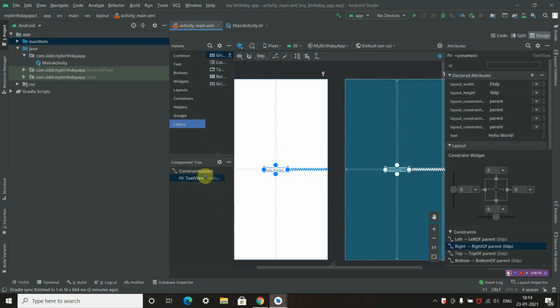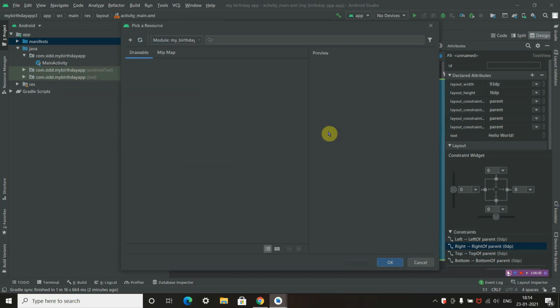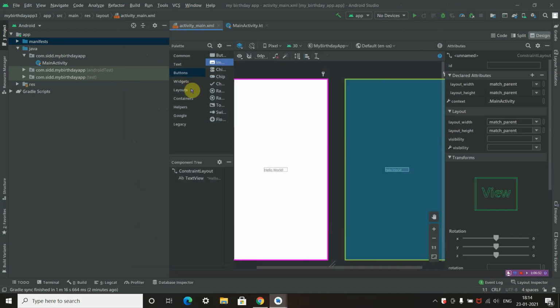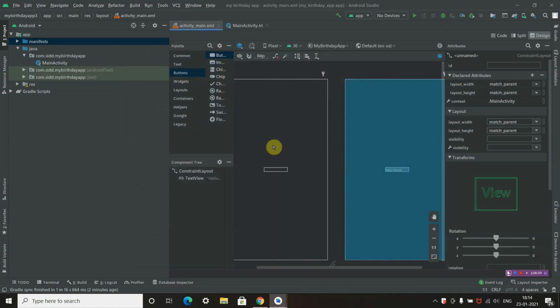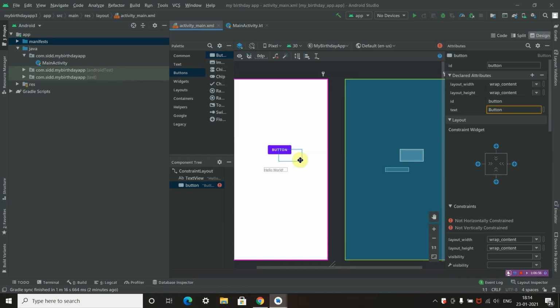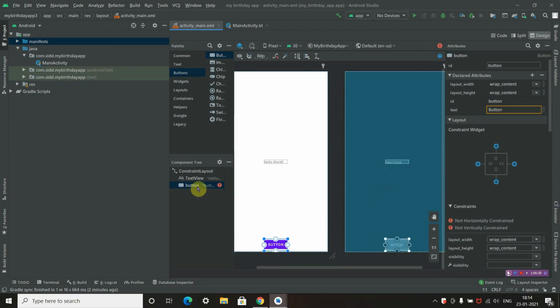If I add buttons, for example, I'll add buttons here. Sorry, I have added an image. Now I'll be adding a button. A button is something that takes an action. Whenever you click on your app, something called a button performs some action.